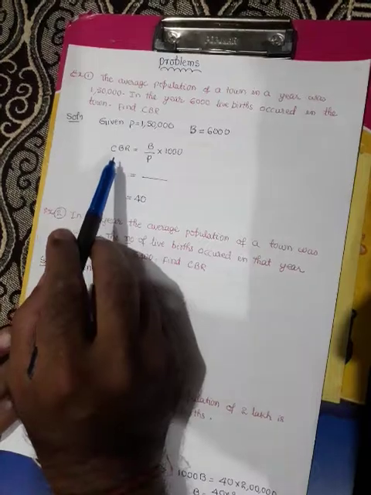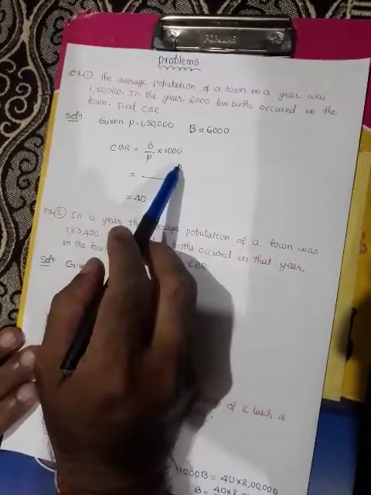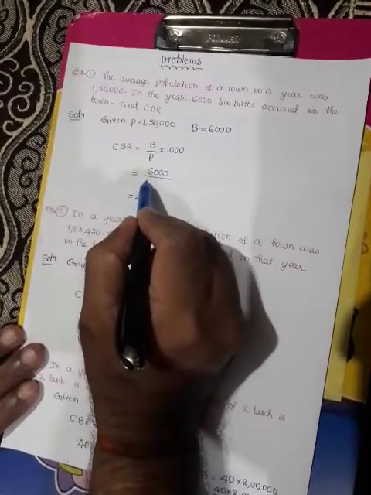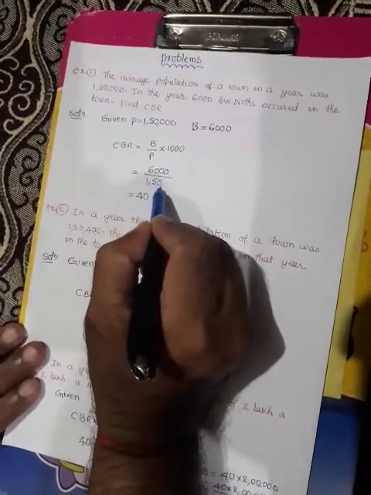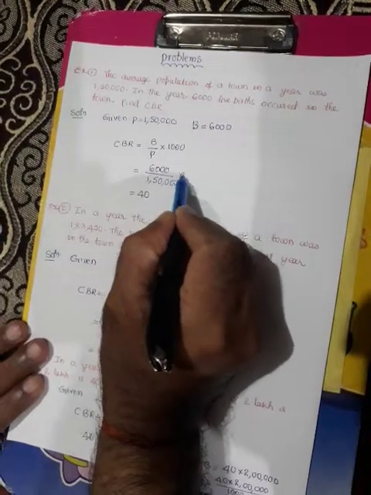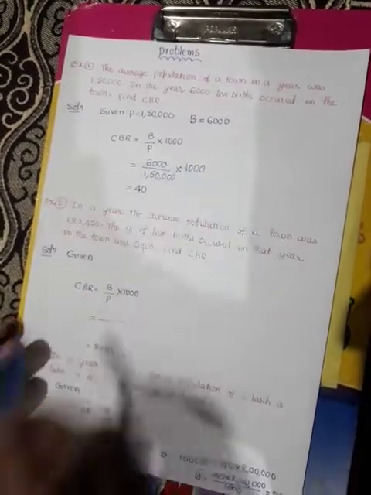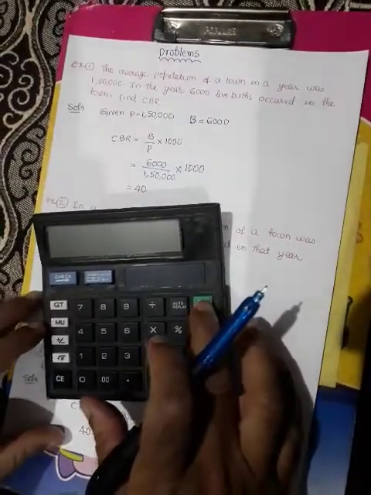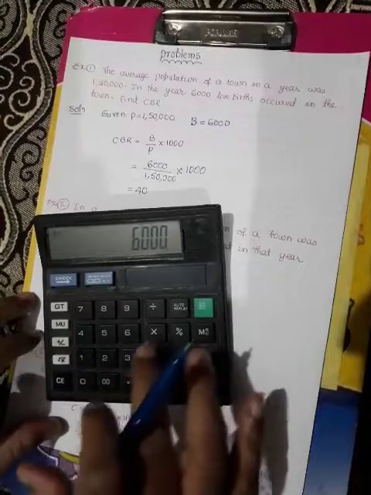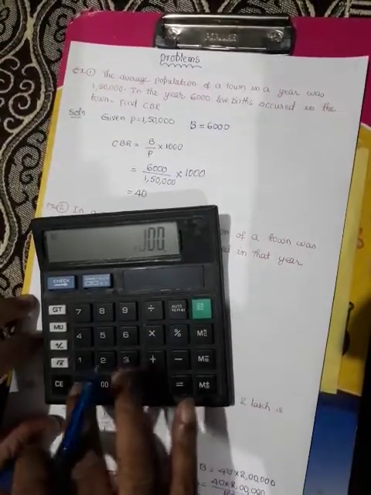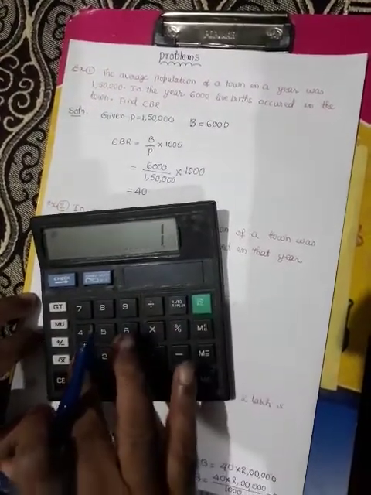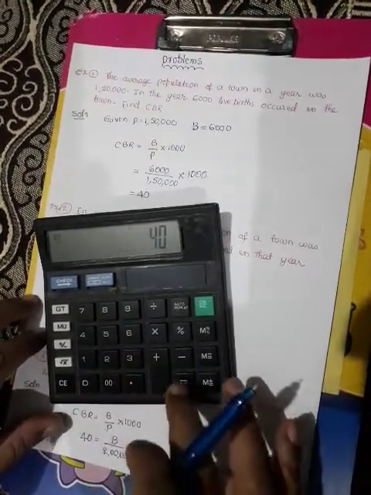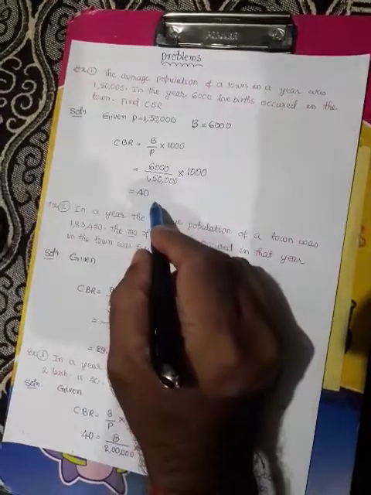Now the formula: CBR is equal to B by P into 1000. That is equal to 6,000 divided by 1,50,000 into 1000. So we shall simplify this by using the calculator. 6,000 into 1000 divided by 1,50,000 is equal to 40. This is the answer.